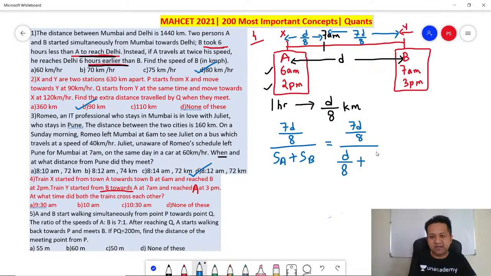Similarly, speed of B is distance divided by time. The distance between the two places is D. Remember, B starts at 7 a.m. and reaches at 3 p.m. So B also takes 8 hours.